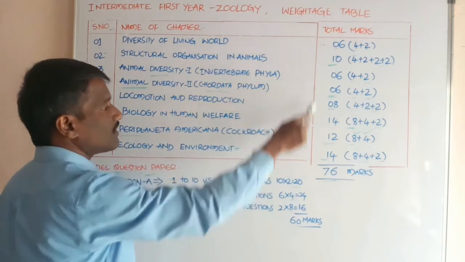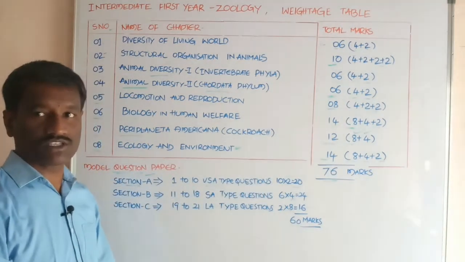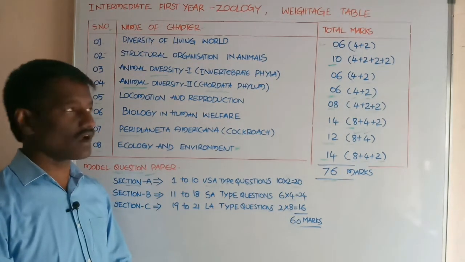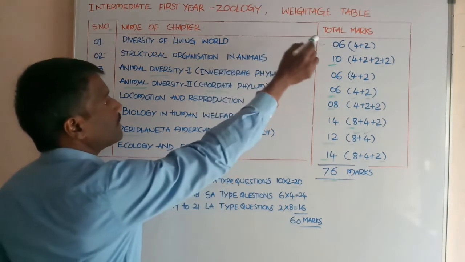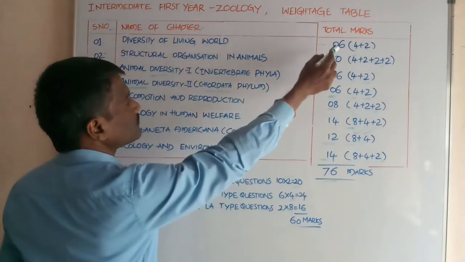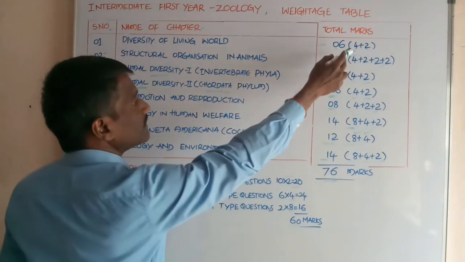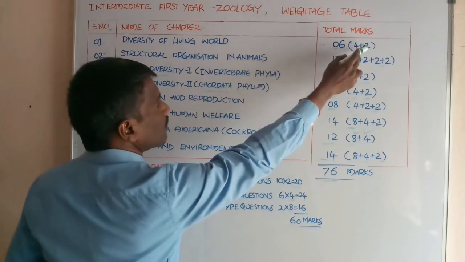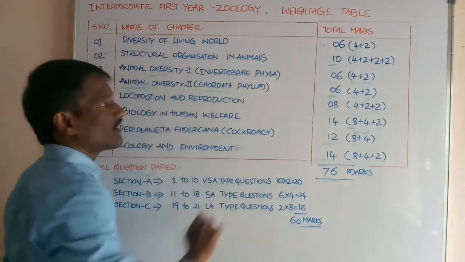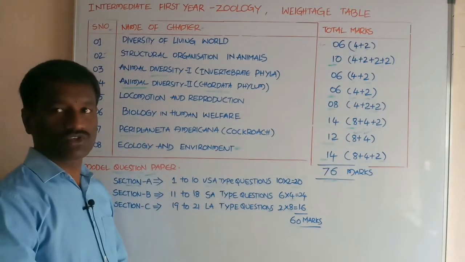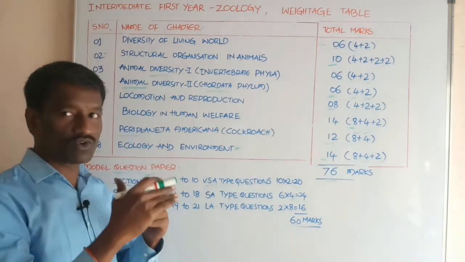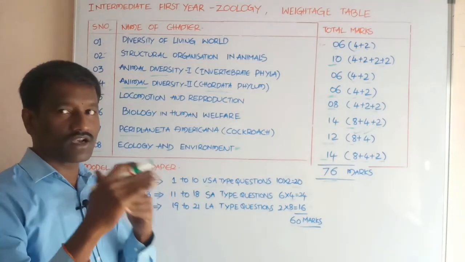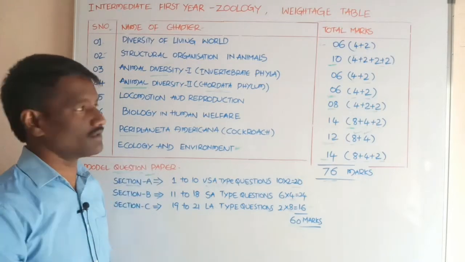And weightage of marks in the annual public examination which is conducted by the Board of Intermediate Education, Telangana. Total marks from the chapter is 6 marks, with one short answer type question and another very short answer type question. Okay, students, each short answer type question carries 4 marks. Very short answer type question carries 2 marks.